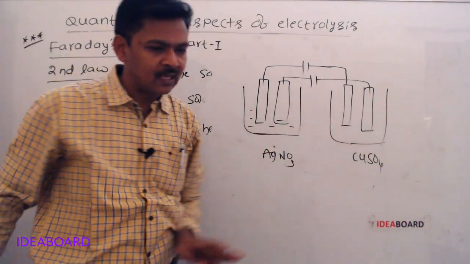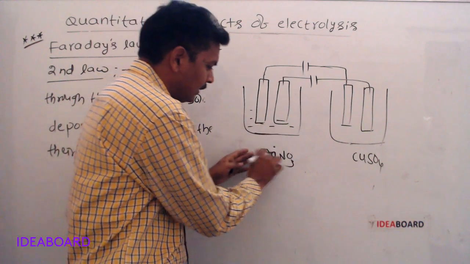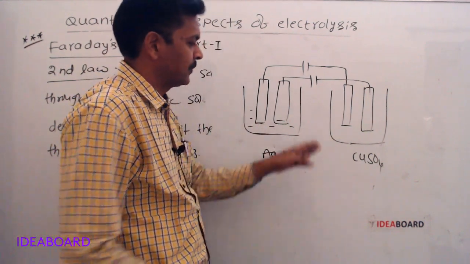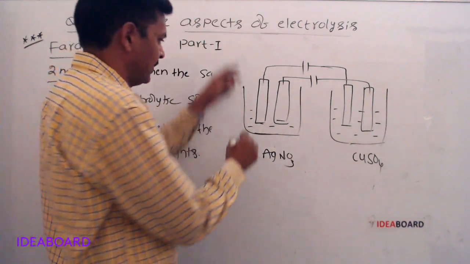In this first electrolytic cell, the electrolyte is silver nitrate solution. In the second electrolytic cell, the electrolyte is copper sulfate solution.